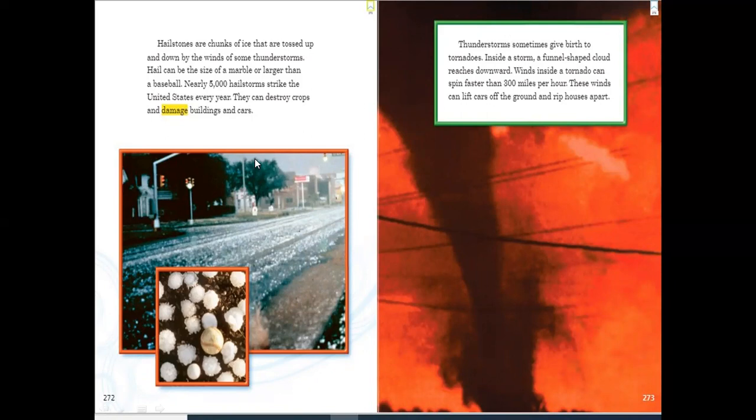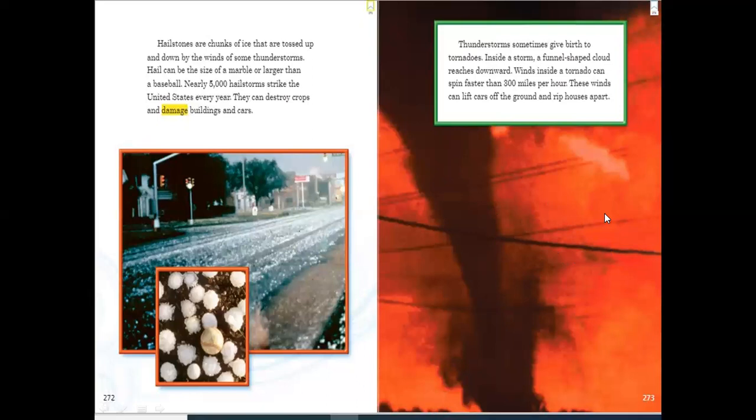Thunderstorms sometimes give birth to tornadoes. So they give birth to tornadoes. Look at this. This is a tornado. Inside a storm, a funnel-shaped cloud reaches downward. Winds inside a tornado can spin faster than 300 miles per hour. So they are so fast. They are spinning so fast.